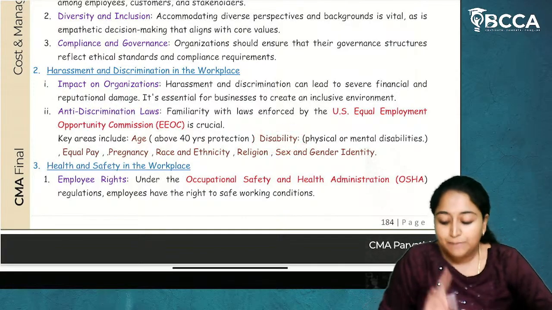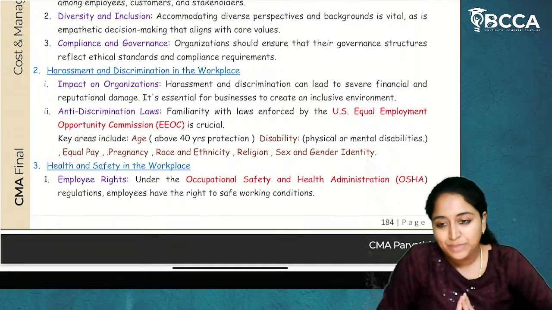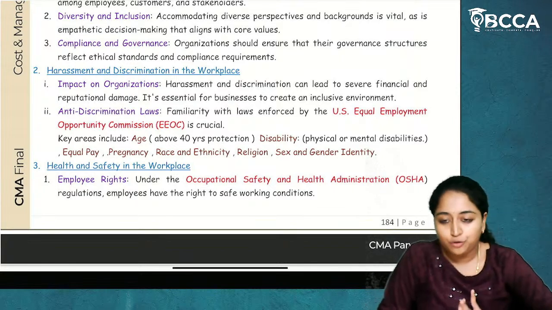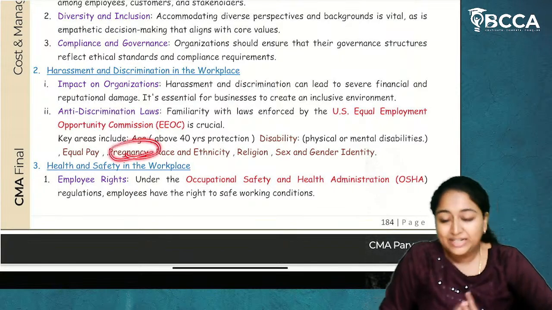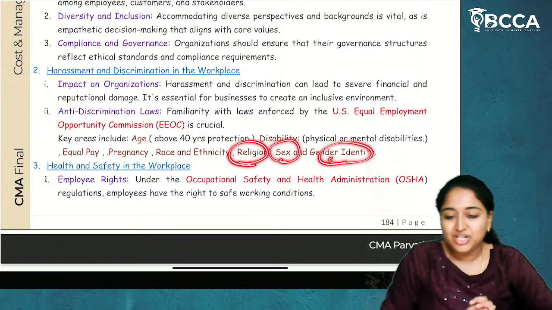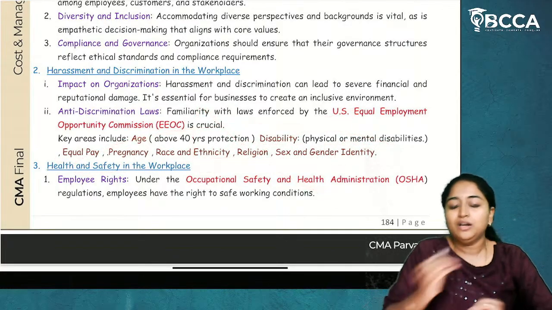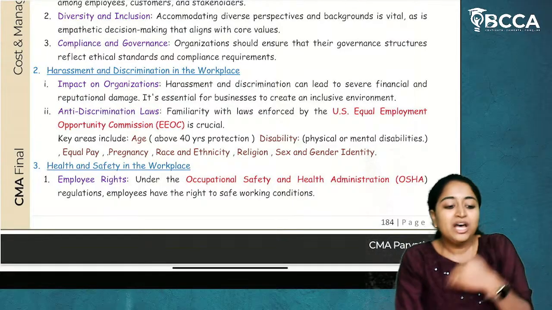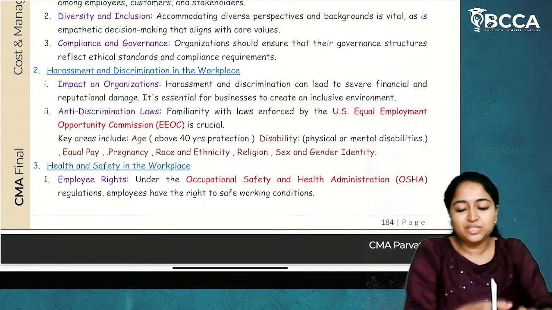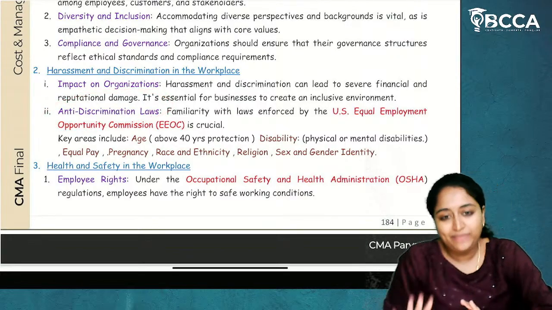Disability, physical, mental disabilities, everyone should be treated the same. Equal pay should be given irrespective of male, female, this religion, that religion, no. Equal pay should be given. Pregnancy facilities should be provided. Race and ethnicity, religion, sex and gender identity. All this should not be bifurcated, which means if you are this, then you will get this benefit; if you are this, you will get this benefit. No. No discrimination will be there.